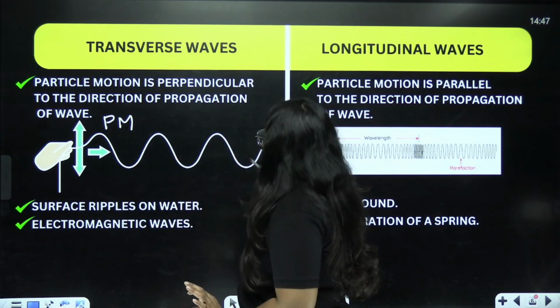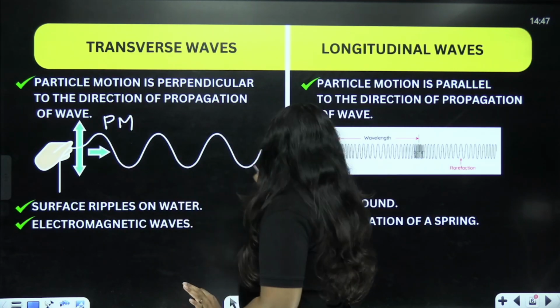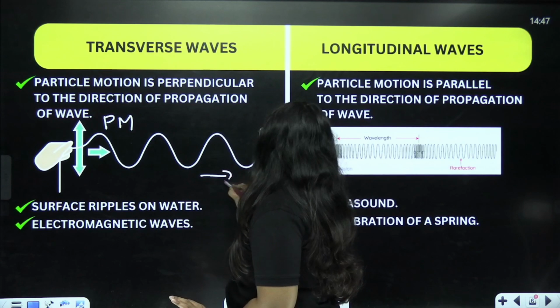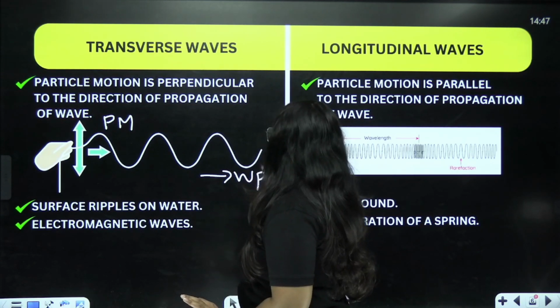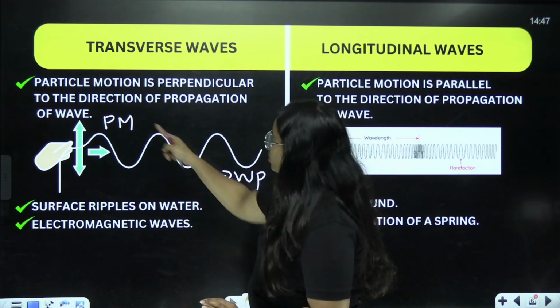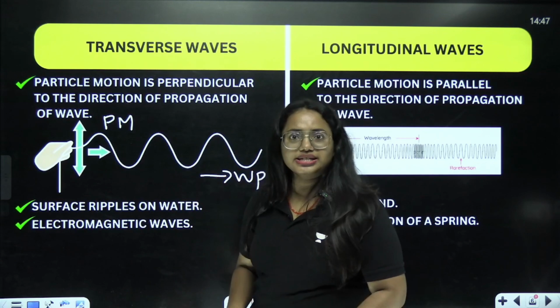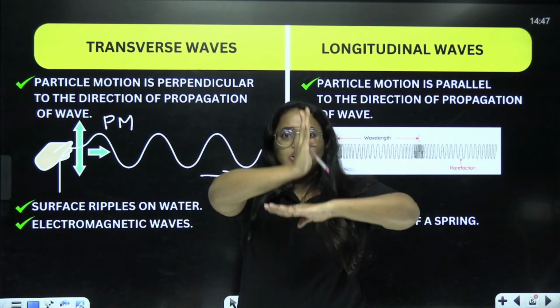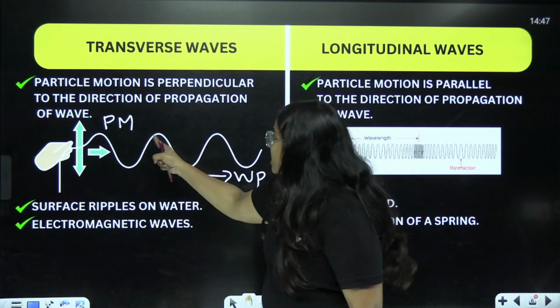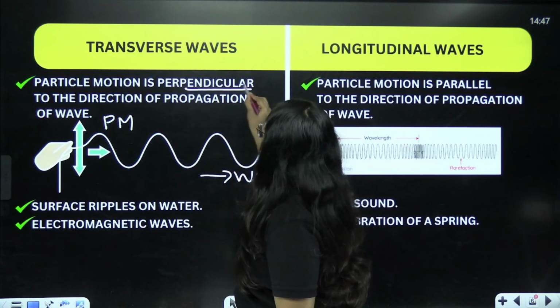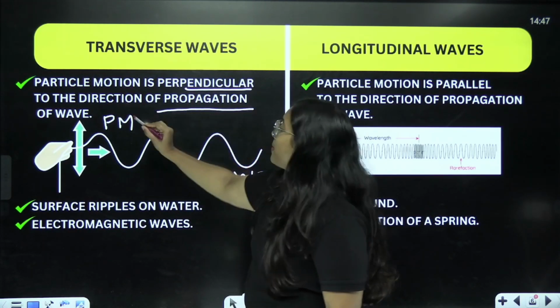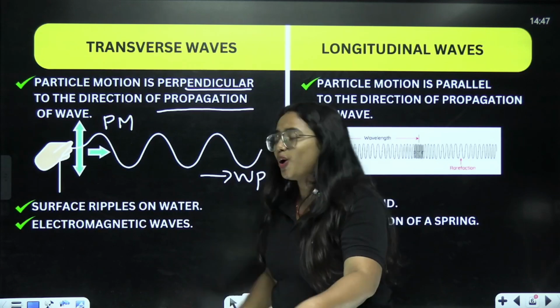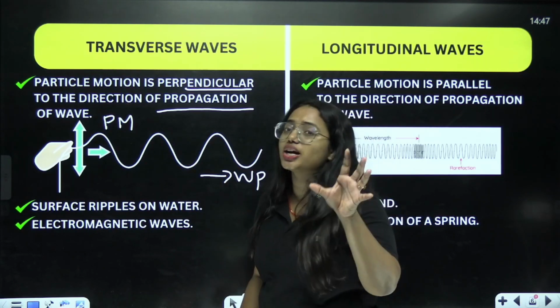And what about the wave propagation? Wave propagation, WP, is happening in this direction. When you look at these two directions, you can say that particle movement and wave propagation are perpendicular. So the particle motion is happening perpendicular to the direction of propagation of wave. At this point, we can call this wave a transverse wave.